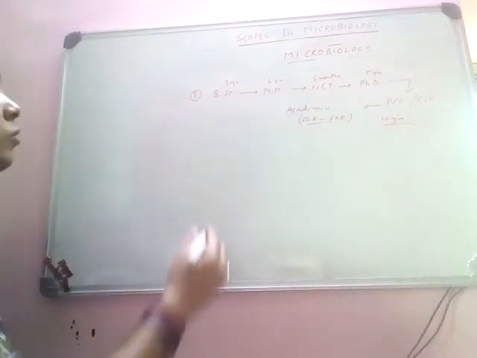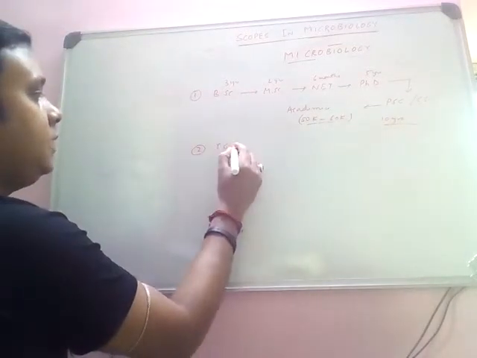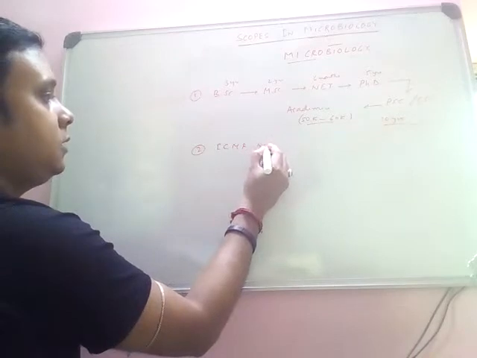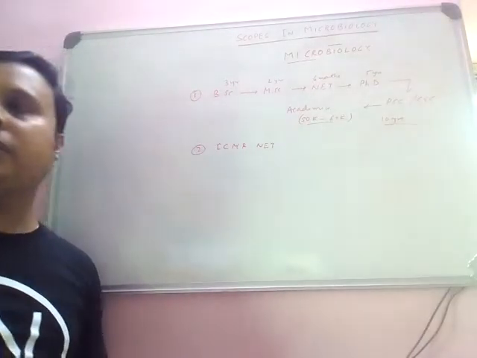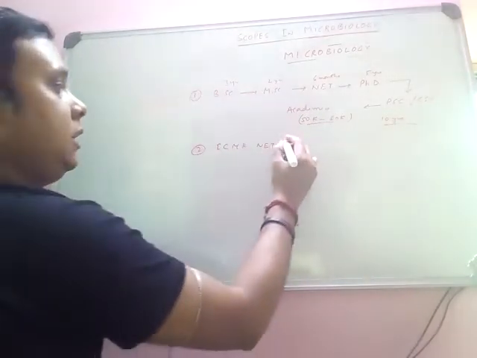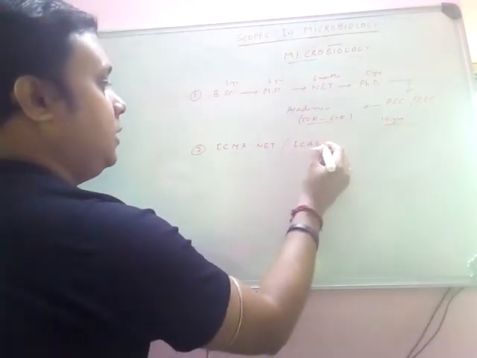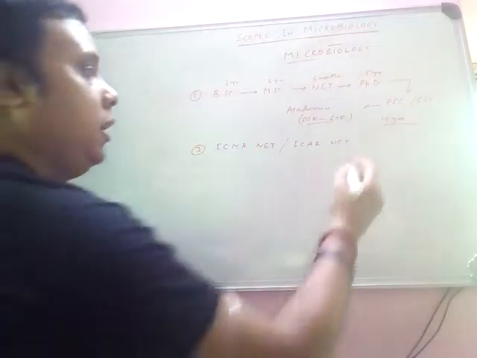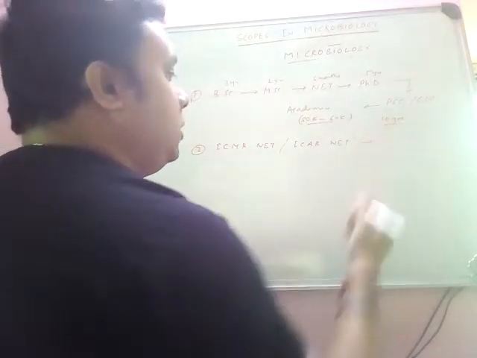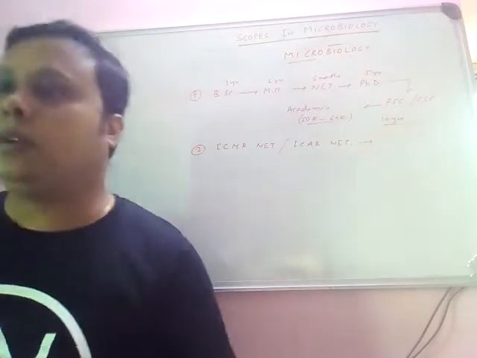And there is another way: you can go for CSIR NET, and apart from CSIR NET, ICMR or ICAR NET is also available, by which you can do different types of jobs, or maybe JRF.